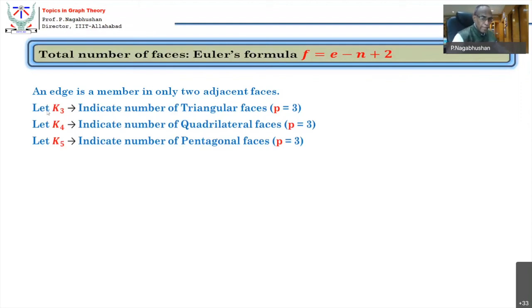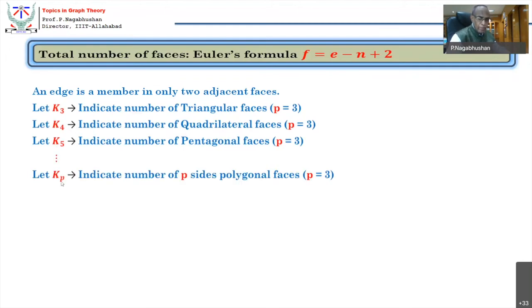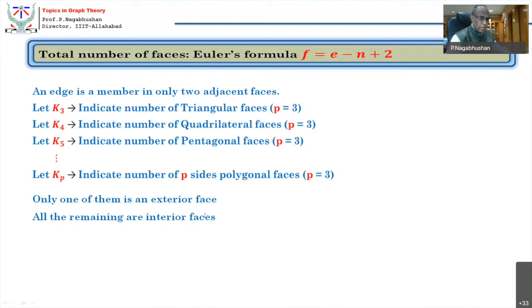So K3 indicates the total number of triangular faces, K4 the total number of quadrilateral faces, K5 the total number of pentagonal faces. In general, let Kp indicate the total number of p-sided polygons. Now P can be equal to 3 and so on. All right. So now what is the total number of faces? K3 plus K4 plus K5, etc., Kp, etc., is equal to the total number of faces. One of them definitely is an exterior face. Which one I do not know, but one of them is an exterior face. All the remaining are interior faces.